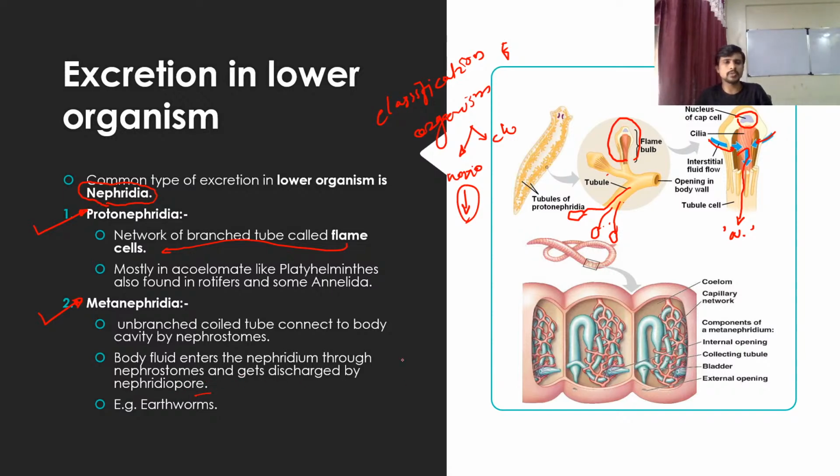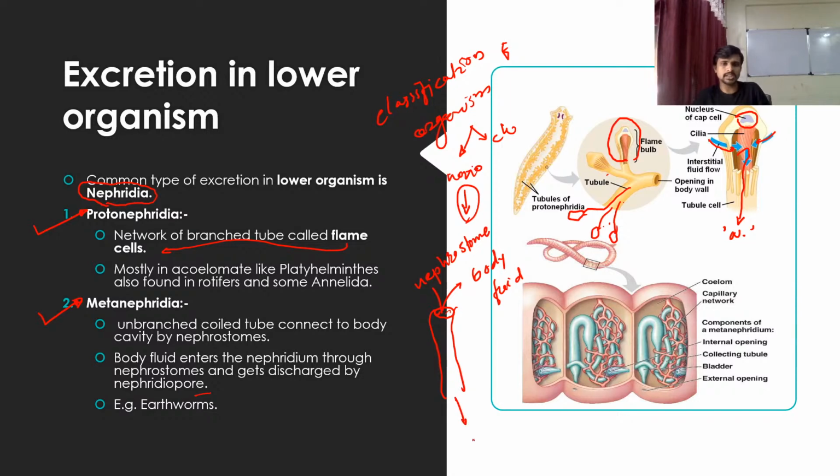So what happens? This tube, for example, is connected to the body fluid, and this connection, or this hole, is called the nephrostome.